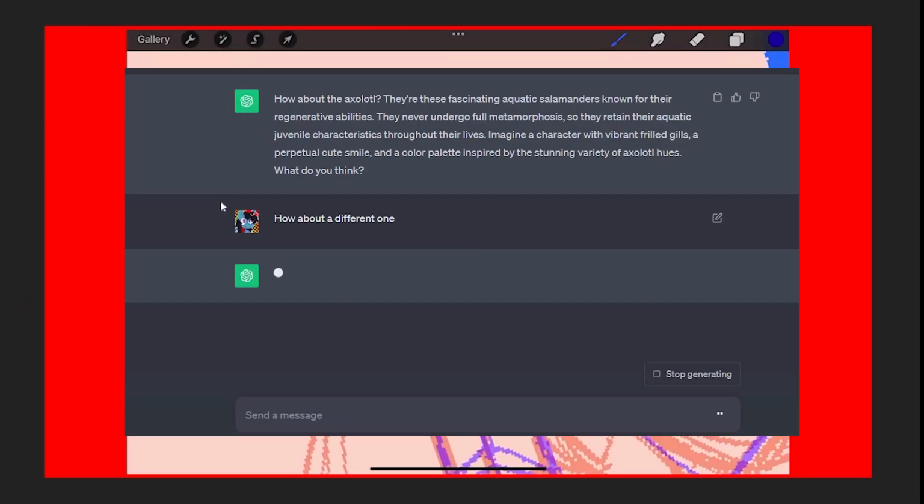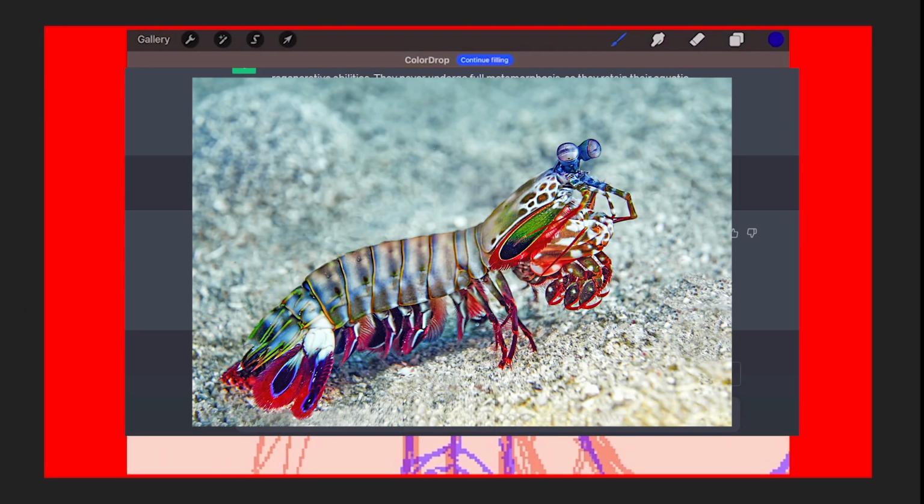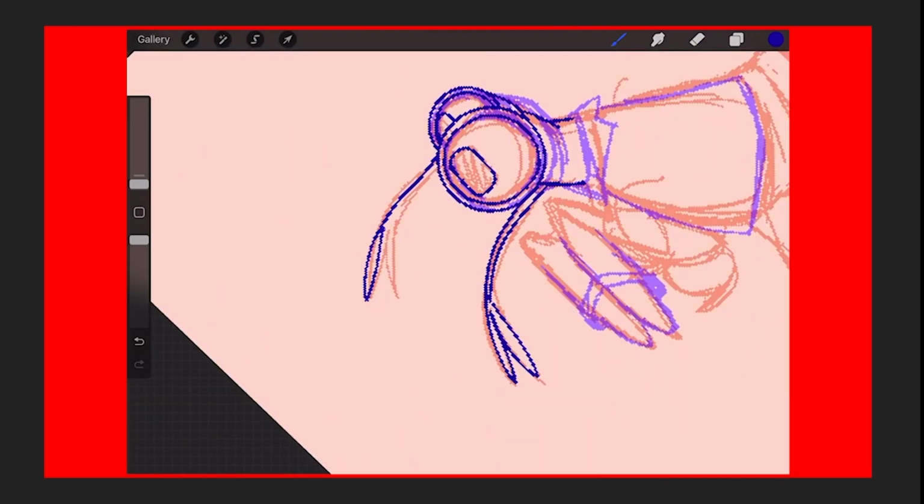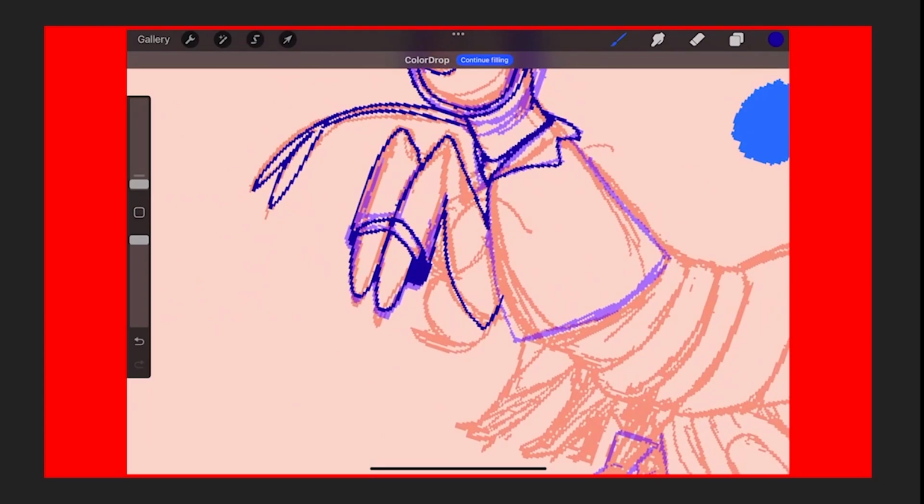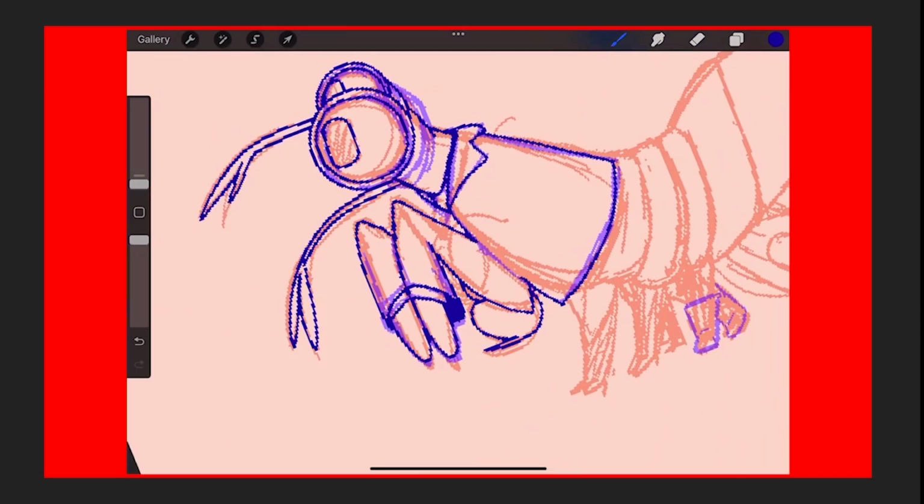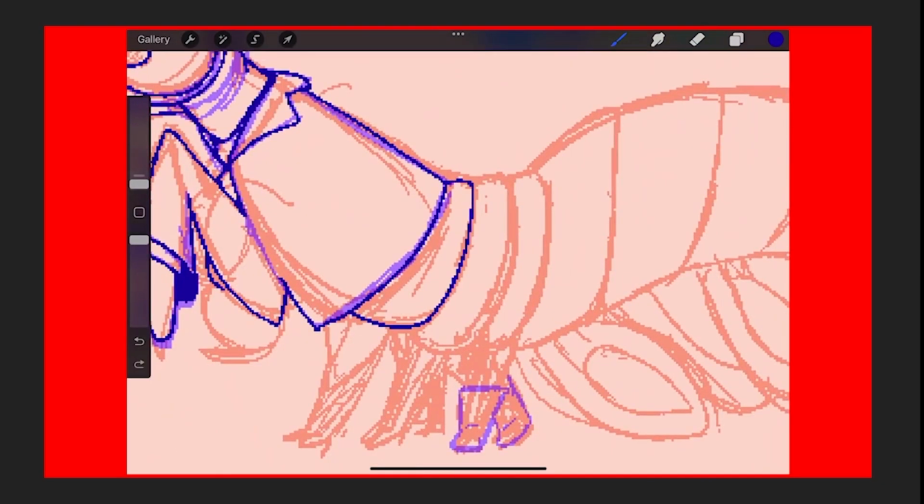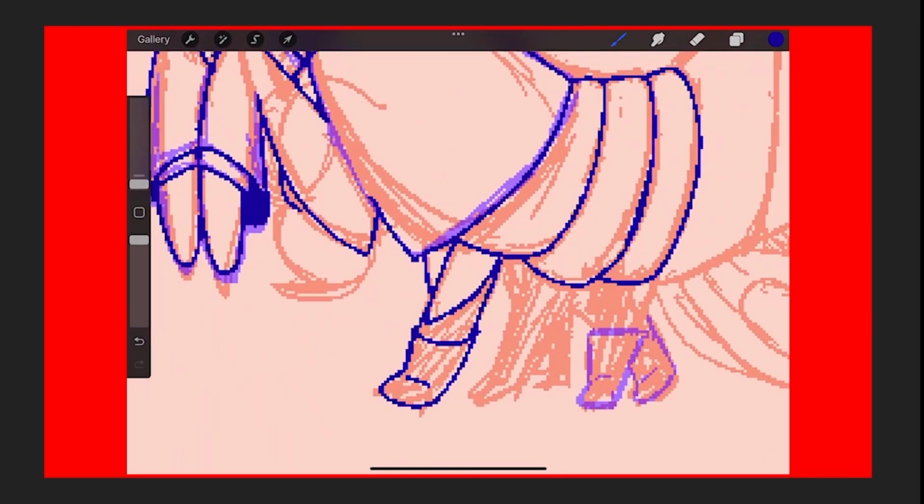I asked ChatGPT for a species, and it suggested a mantis shrimp. I have never heard of a mantis shrimp before. I looked it up and I was taken aback because holy moly, how do I simplify this so that it doesn't look as chaotic as it does in these images? But I guess that'll just be part of the experience.